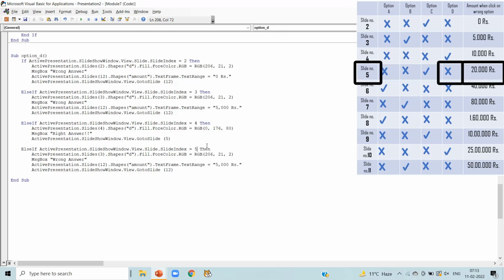Write slide number 5 in the first line and in the second line, shape D, message box wrong answer, and the amount when we click on wrong option is 20,000 here.